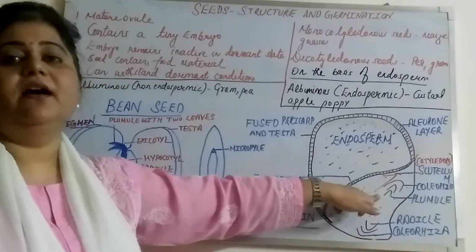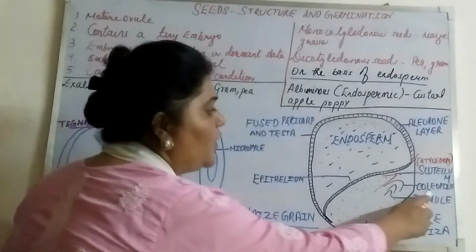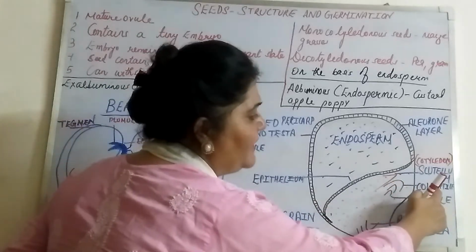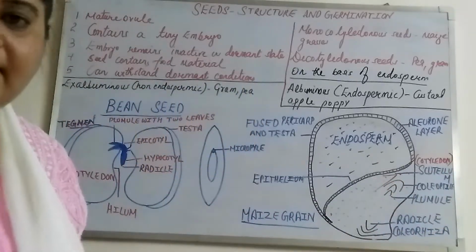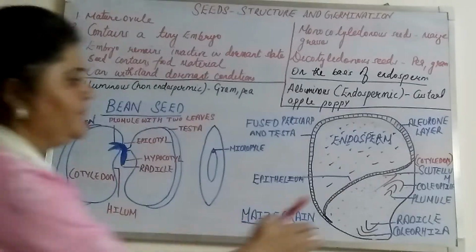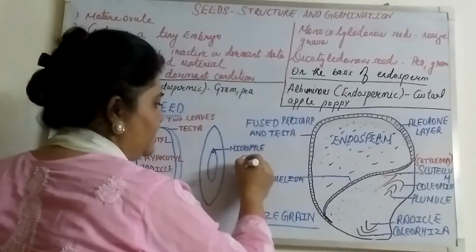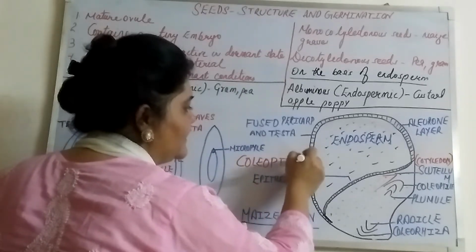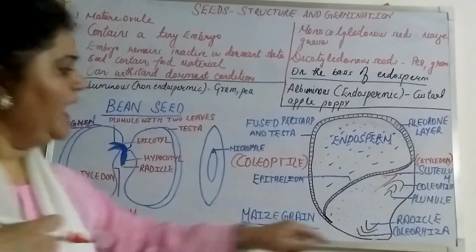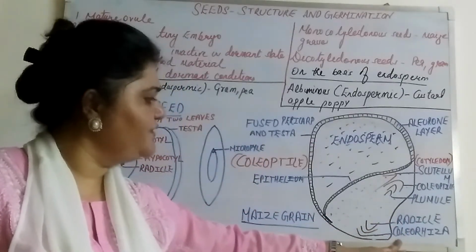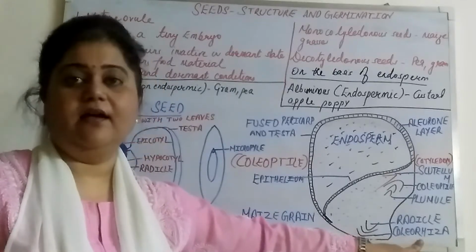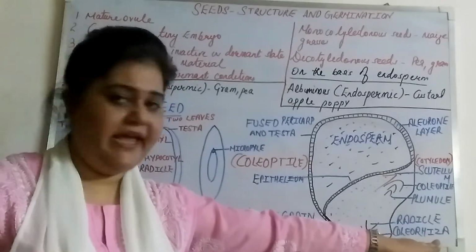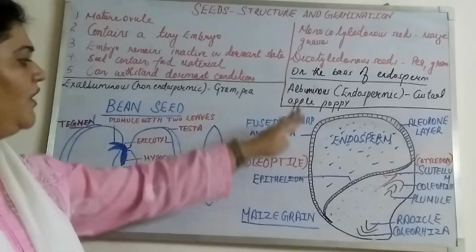The plumule is covered by a protective sheath that is known as the coleoptile. C-O-L-E-O-P-T-I-L-E. Coleoptile. Here I am just going to write it again so that these are the spellings. Coleoptile. And here the radicle is also covered by a protective sheath, which is known as the coleorhiza. C-O-L-E-O-R-H-I-Z-A. So this is the whole structure of the maize grain.